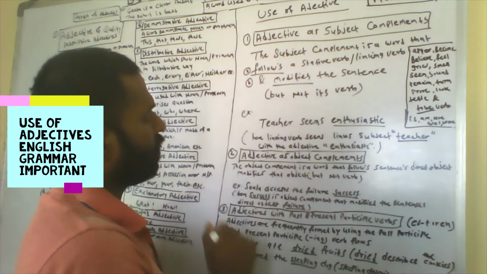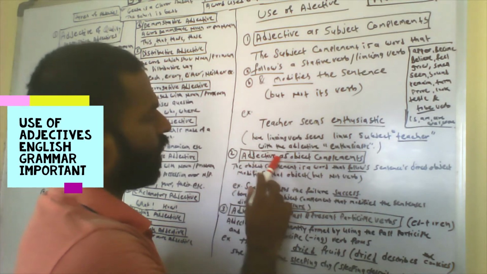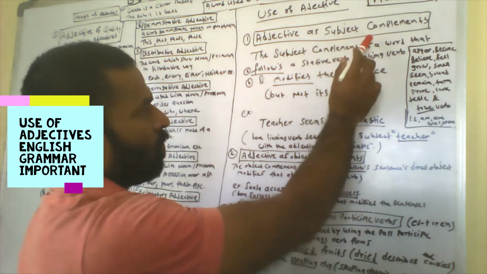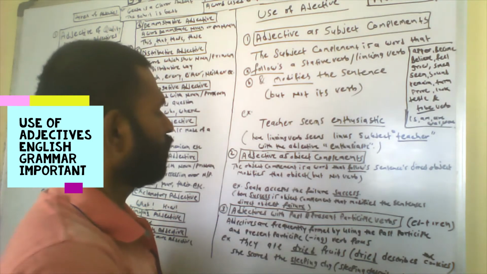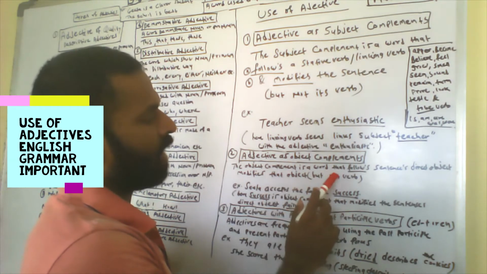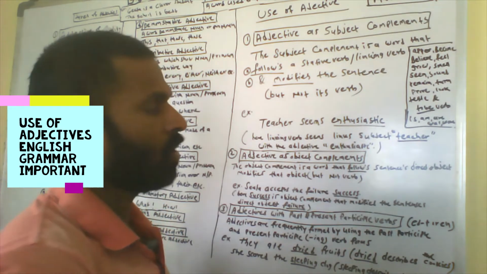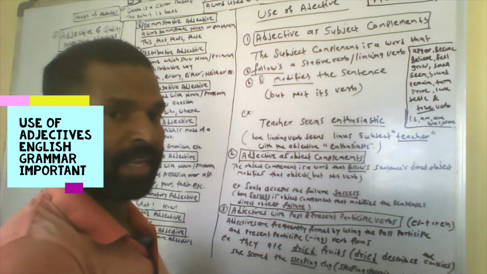Now the second use of adjective is adjective as an object complement. This was the subject complement; now the object complement. The object complement is a word that follows the sentence's direct object.